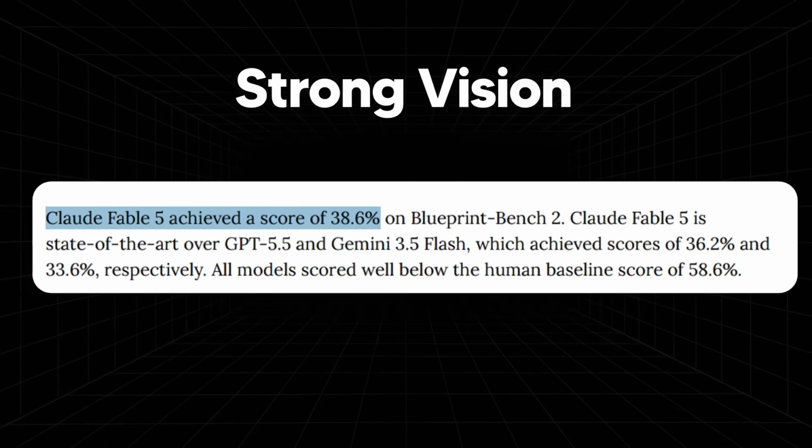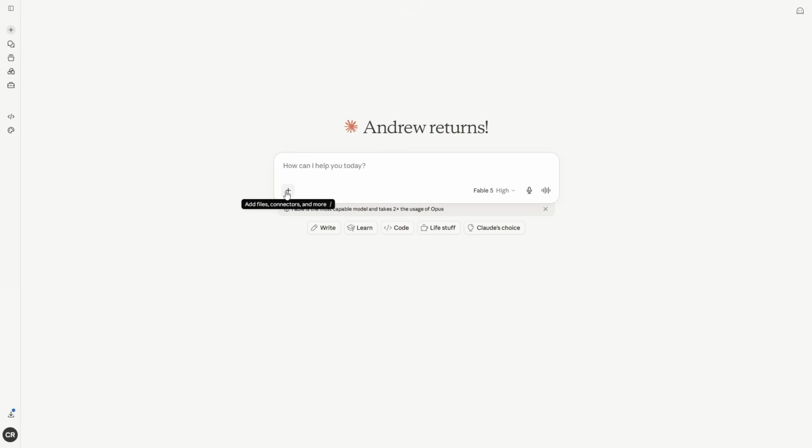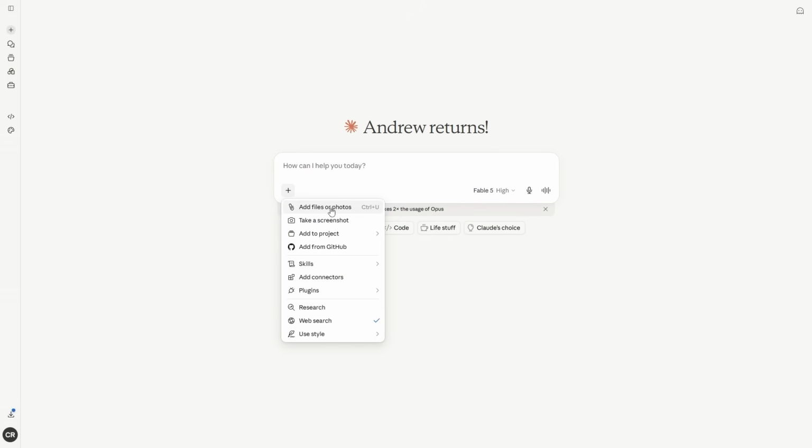So it's important to know that when you're using the model, of course, you're often told to add your files or instructions, which are essentially markdown files, which is of course the very best way. But even now, if you want to input some PDFs, you can do so, knowing full well that Fable 5 will be able to analyze them and give you a decent output. That is why I would say that if you're using vision capabilities, whilst Fable 5 is expensive, if you want accuracy over everything, Fable 5 is going to give you exactly that.